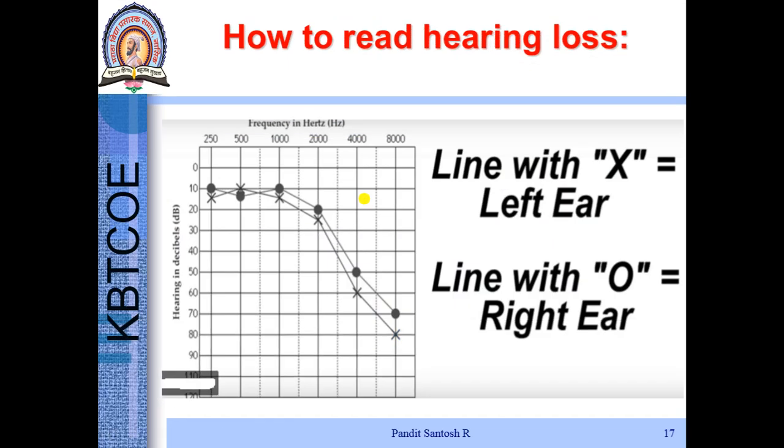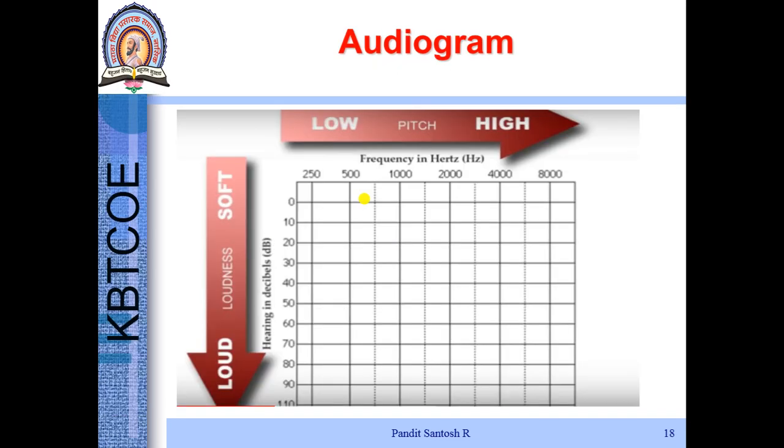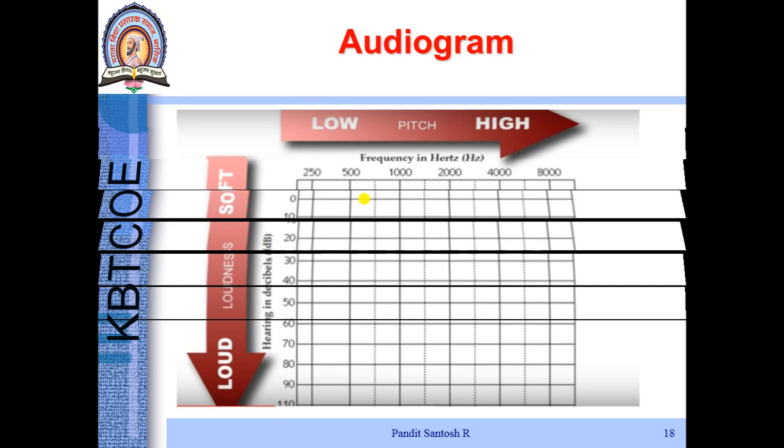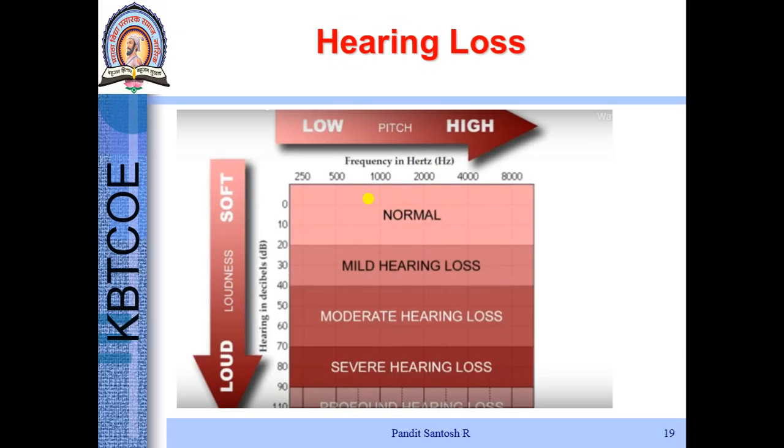Whenever the person is having a hearing loss from 0 to 20 dB, it is normal hearing. From 20 to 40 dB, it is mild hearing loss. From 40 to 70 dB, it is moderate to severe. So as the dB increases up to 120 dB, it indicates a profound hearing loss.